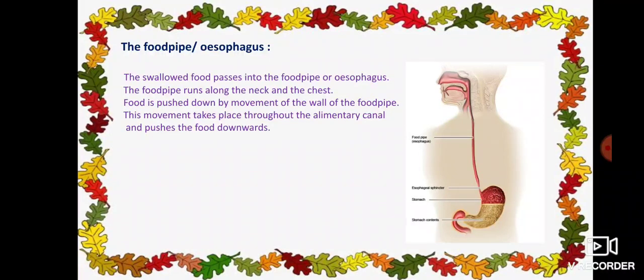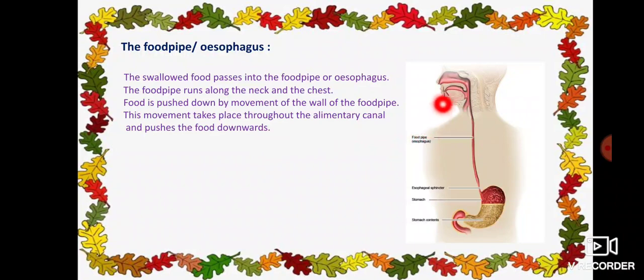After that, what happens? The swallowed food passes into the food pipe or esophagus. The food pipe runs along the neck and the chest. Food is pushed down by the movement of the wall of the food pipe. This movement takes place throughout the alimentary canal and pushes the food downwards.